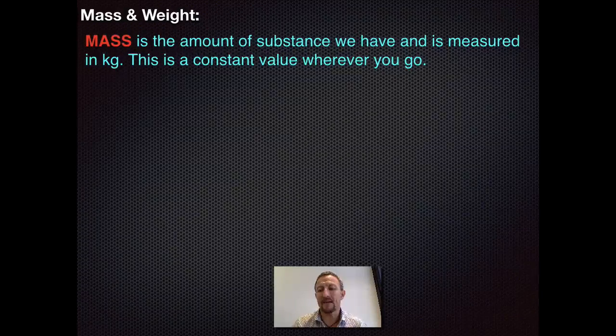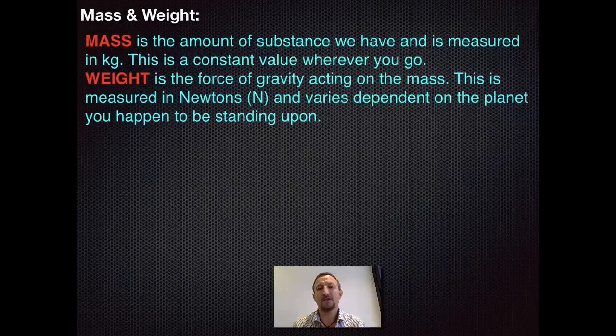However, my weight does. Weight is actually a force, and it's the force of gravity which is acting upon this mass. So really, when we say, what is your weight? Really what we're asking is, what is the effect of gravity of the planet acting on your mass? Now, weight is a force, so as a result, weight should be measured in newtons.